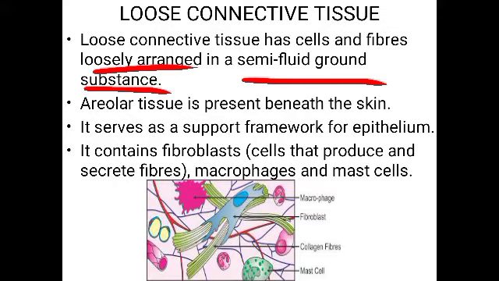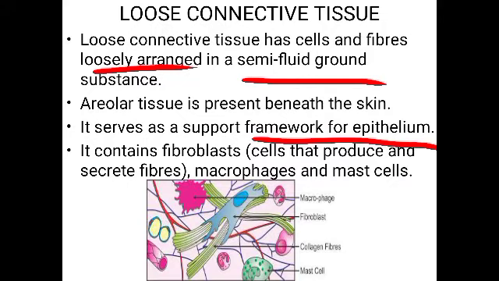In the picture you can see the macrophages here. This is the macrophage cell. Then the fibroblast cell is there, which is used for producing the collagen fiber. These are the fibers. So the cells are loosely arranged in the matrix, and even the mast cell is also present. Now it serves as a support framework for the epithelium.